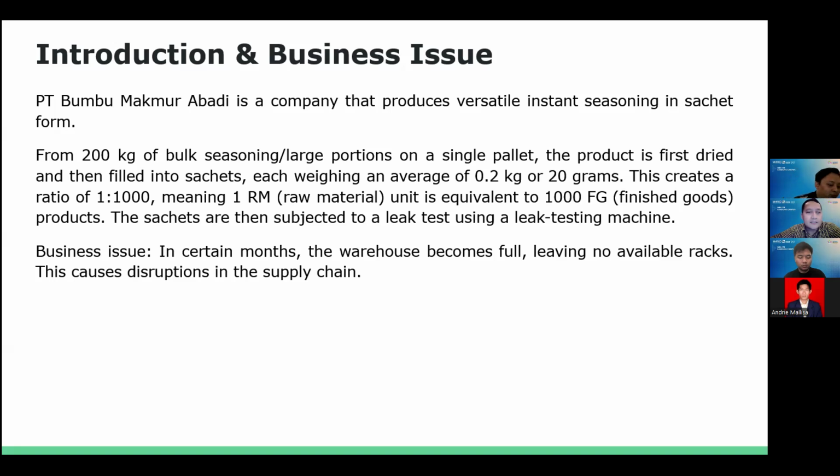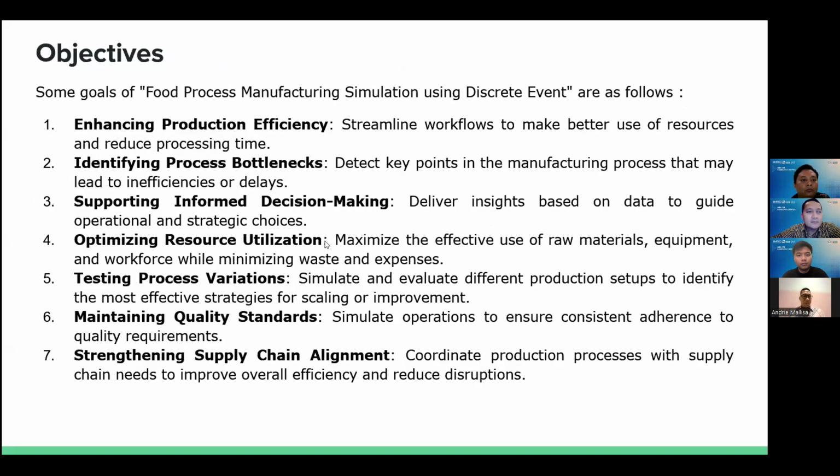The sachets are then subjected to a leak test using a leak testing machine. In this presentation, the issue is that in certain months the warehouse becomes full, leaving no available racks, and this causes disruption in the supply chain. Next slide. Here are some objectives, some goals of food process manufacturing simulation using discrete event, as follows.